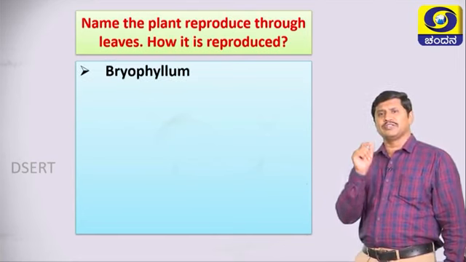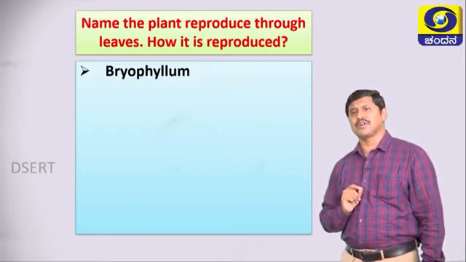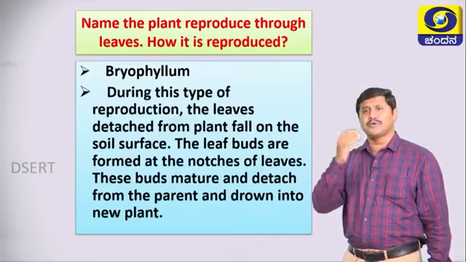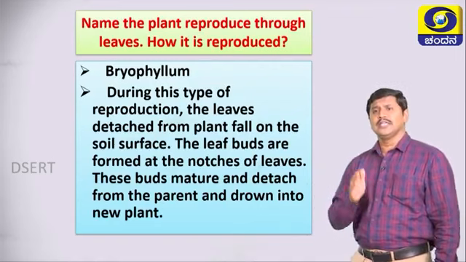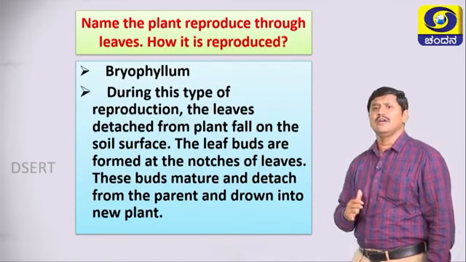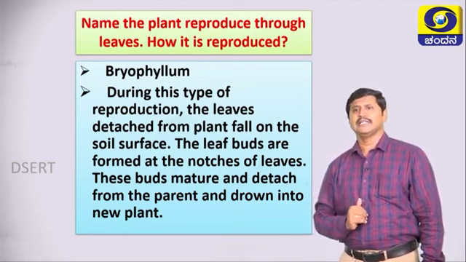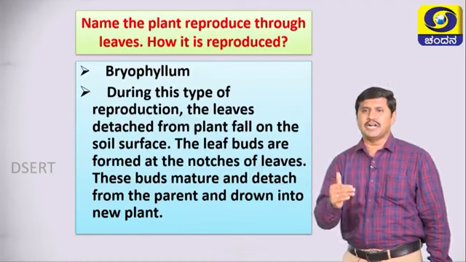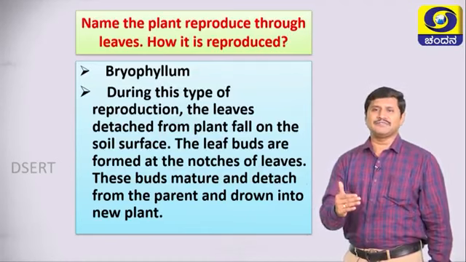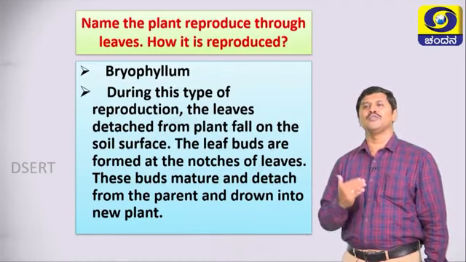The plant reproduced through the leaves is bryophyllum. How it is reproduced, I have told you just now. During this type of reproduction, the leaves detach from the plant and fall on the soil surface. The leaf buds are formed at the notches of leaves. These buds mature and detach from the parent and grow into a new plant.